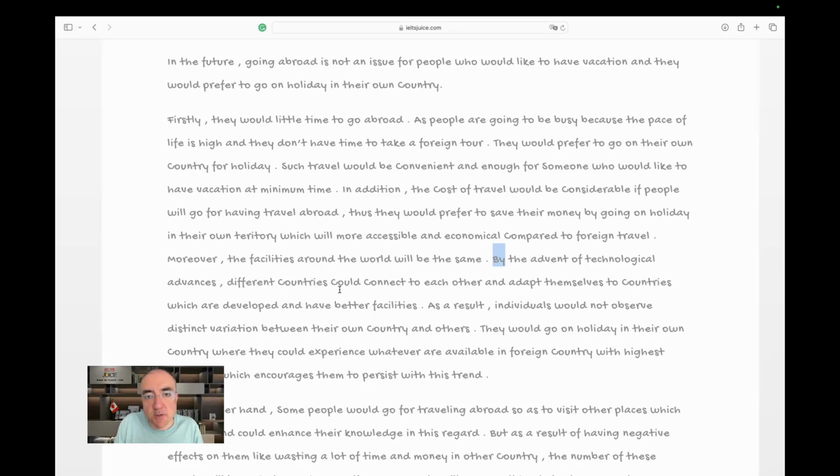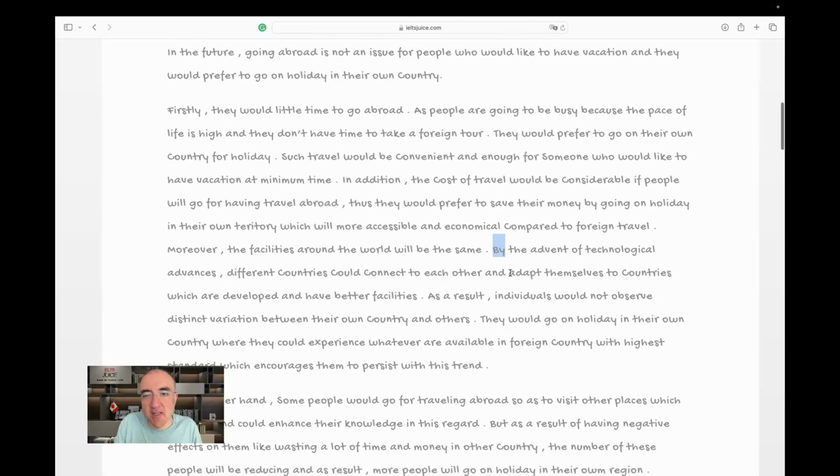Different countries could connect to each other and adapt themselves to countries. I'm not sure the word adapt is a very good fit here. You actually cooperate, or you adjust, or you communicate themselves. You don't have to say it themselves.